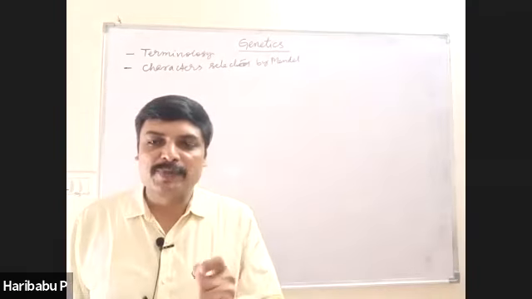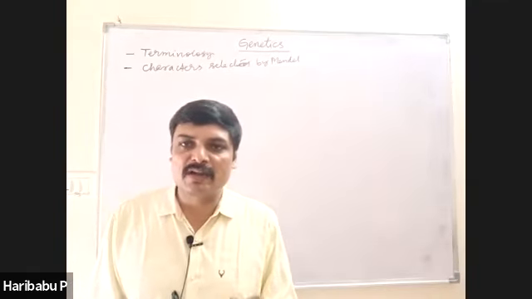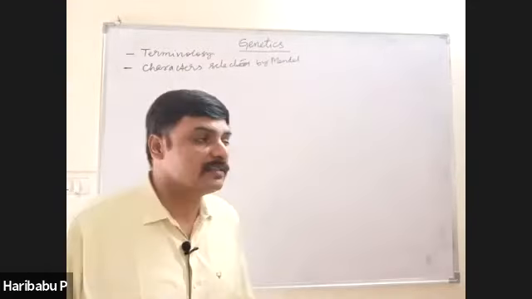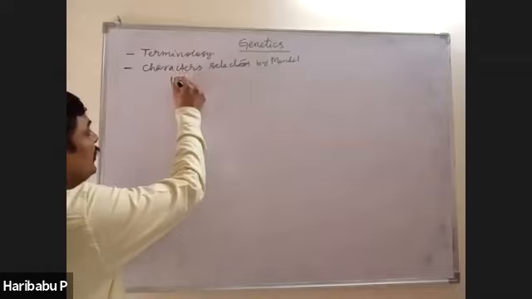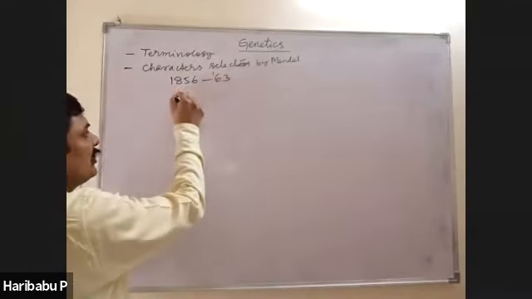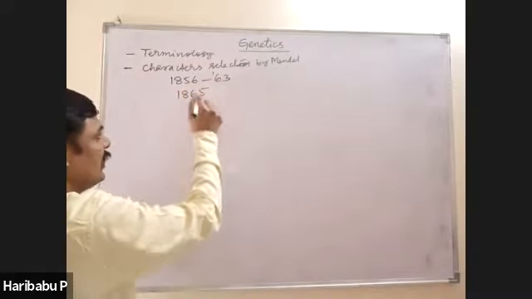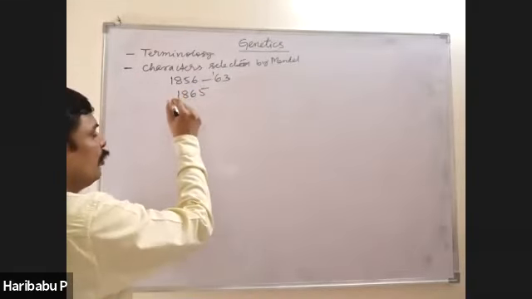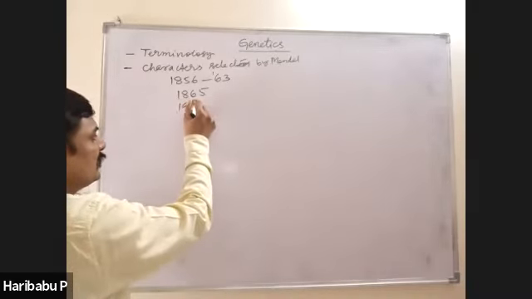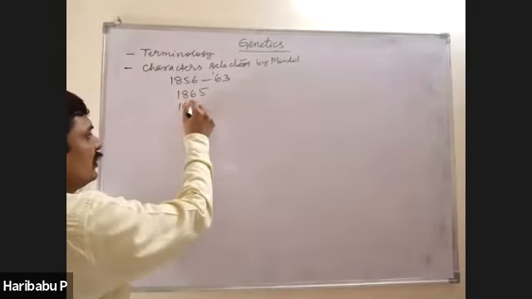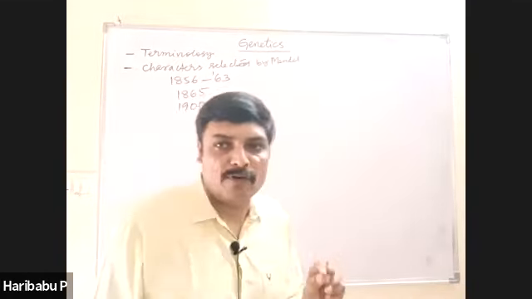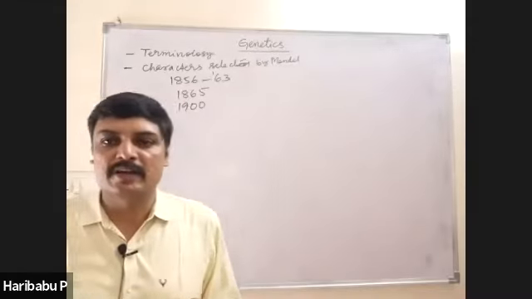What is the period of conduction of experiments by Mendel? 1856 to 63. That is also very important. In which year he submitted his results? 1865. How many years was Mendel's work not appreciated? More than 35 years after his submission, that is, in 1900. In 1900, how many scientists found Mendel's paper? 3 scientists.